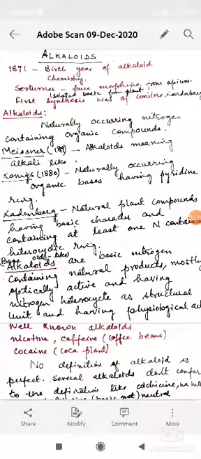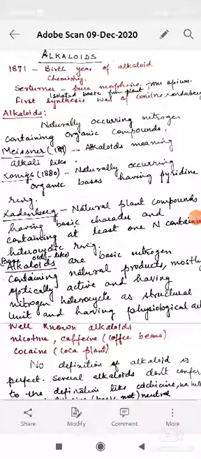The well-known alkaloids are nicotine, isolated from the tobacco plant, caffeine from coffee beans, cocaine from the coca plant. But still, no perfect definition of alkaloids is given. Several alkaloids don't conform to the definition, like colchicine, piperidine, etc. Piperidine is not basic, it is neutral, but still it is considered an alkaloid.